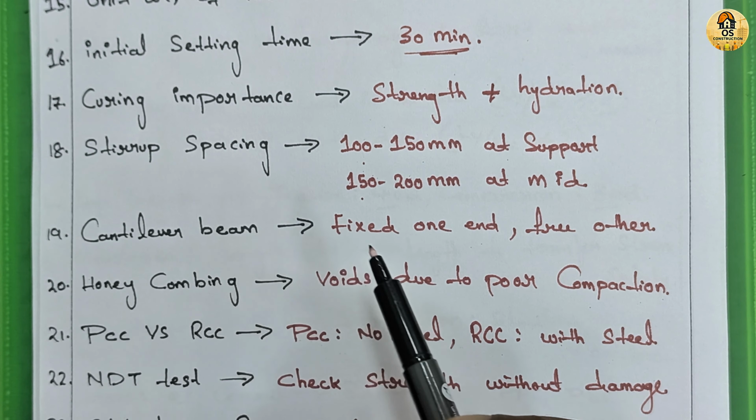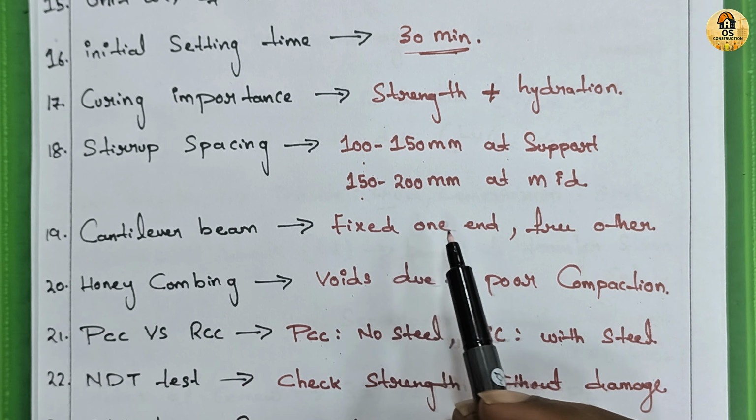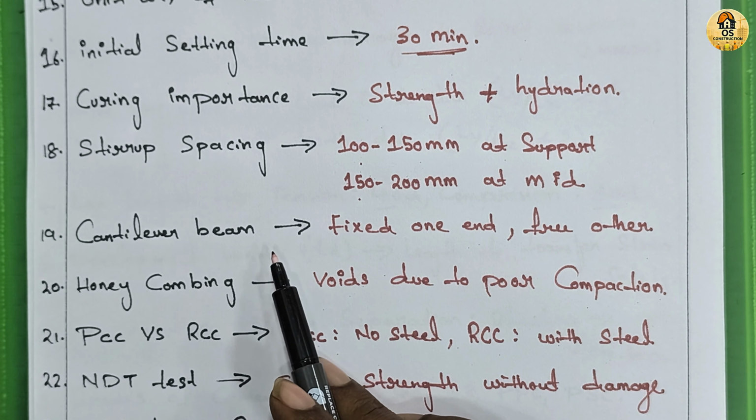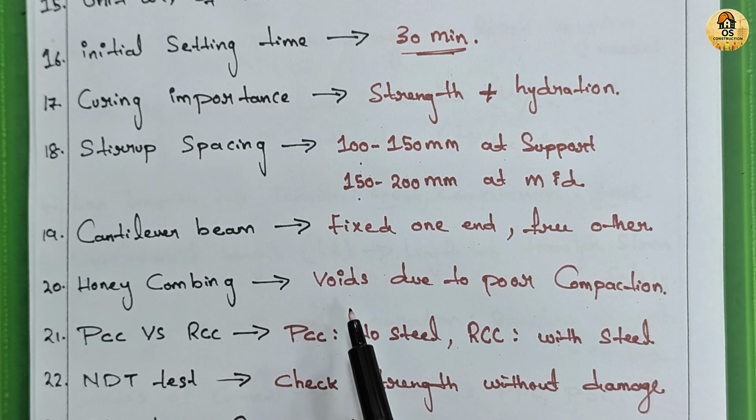19th is what is the cantilever beam? A beam that is fixed at one end and free at other end. Example, balconies. It carries bending moment at the fixed end. Next is what is the honeycombing in concrete? Honeycombing refers to voids or gaps visible in concrete due to poor compaction or excess water. It reduces strength and durability.